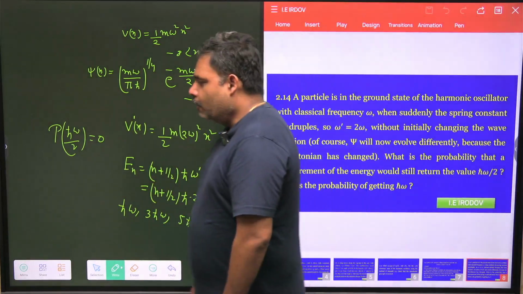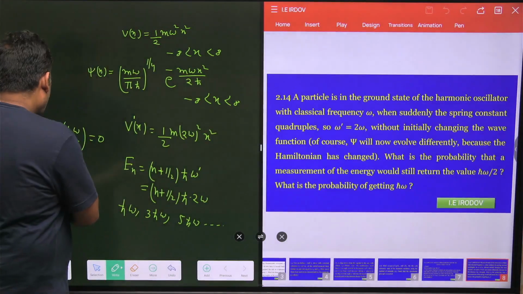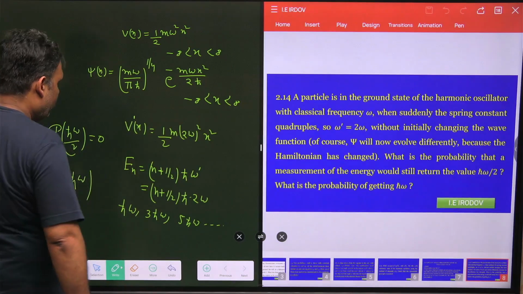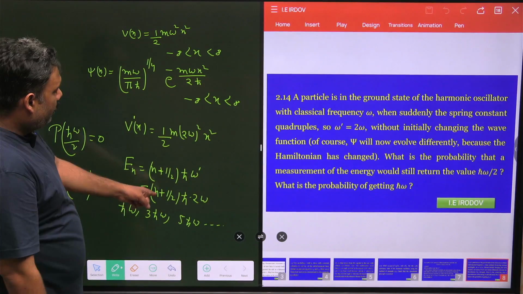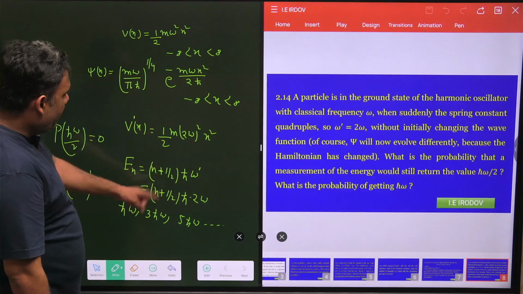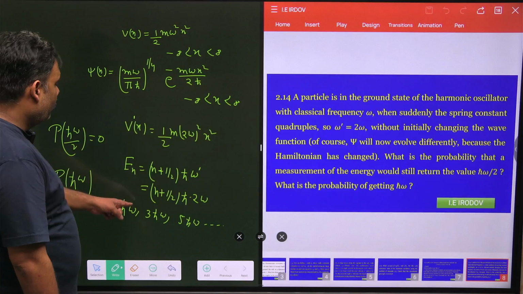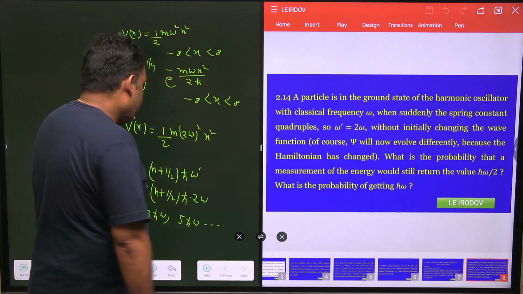Now the second question: what is the probability that the energy is h cut omega? We have to calculate this one. This h cut omega is for n equal to 0, so we have a new ground state energy, h cut omega, and we can find the associated energy eigenstate.